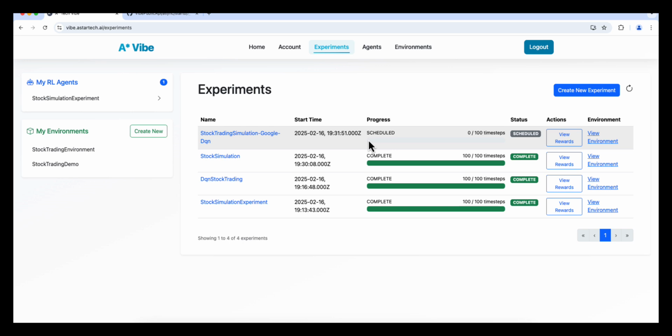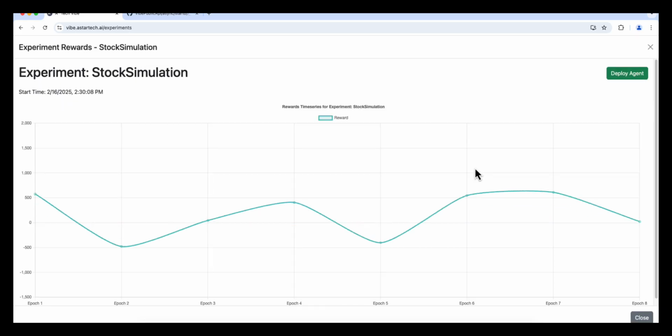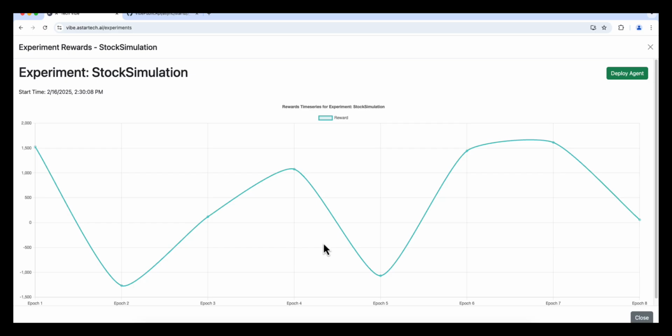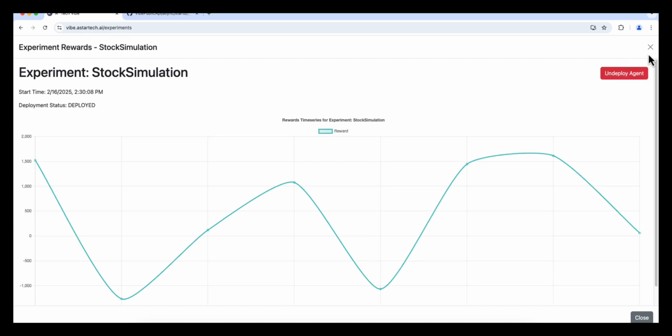Now, another positive thing happened. Now we see that the other experiment which we scheduled, the PPO one, actually succeeded, and we can view the rewards. So this is how the agent performed across the 100 time steps that we asked it to train. And obviously in a real life scenario, you would train it for far longer. And then I just wanted to quickly show you how easy it is to deploy this trained agent to production. Click this. That's it. It's deployed to production.